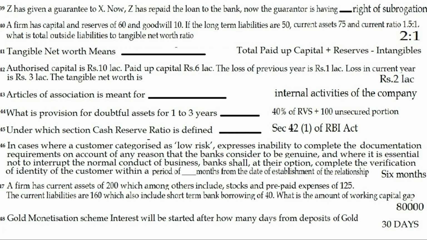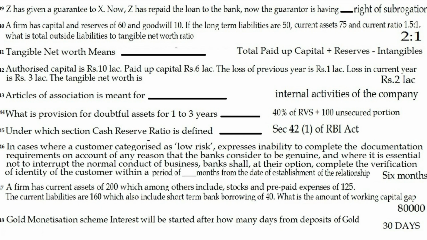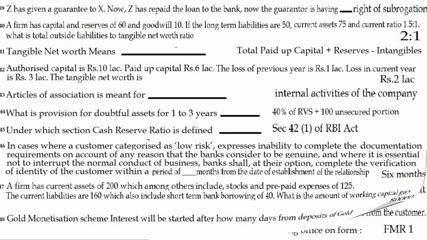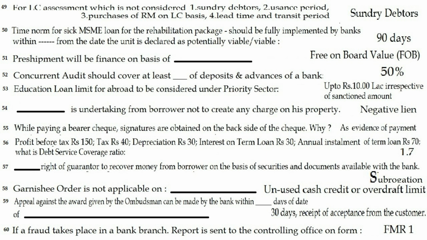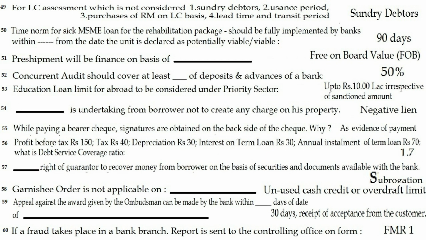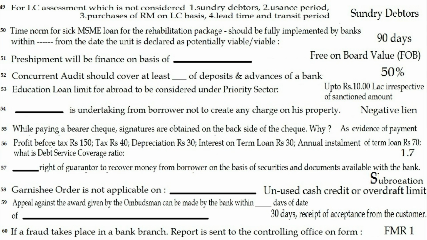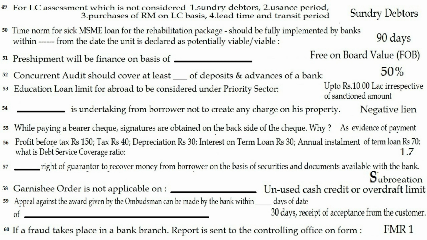Question 48. Gold monetization scheme interest will be started after how many days from deposits of gold? The answer is 30 days. Question 49. For LC assessment which is not considered, option A, sundry debtors, B, nuisance period, C, purchase of RM on LC basis, lead time and transit period. The answer is sundry debtor.